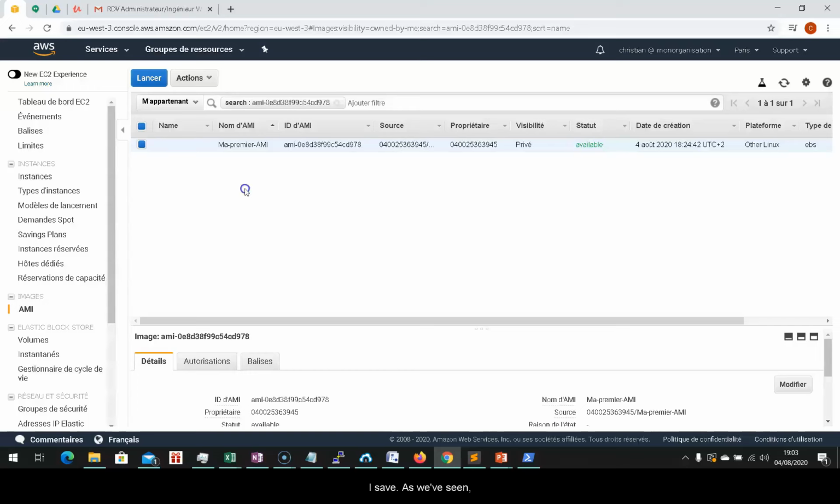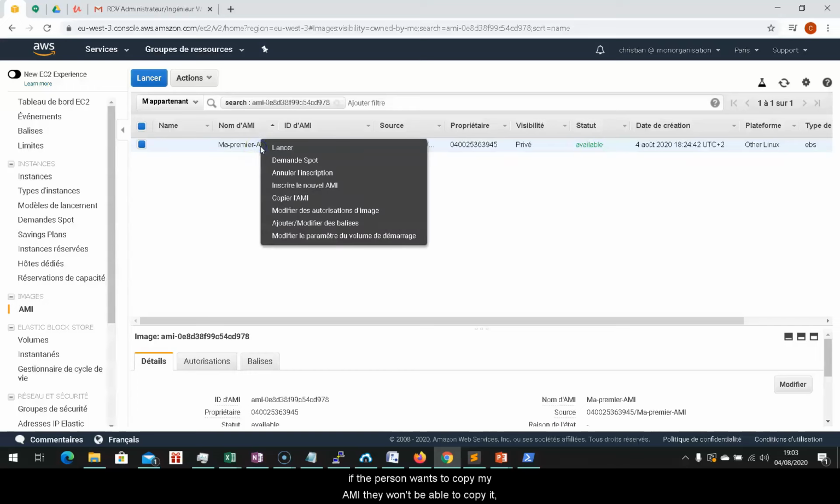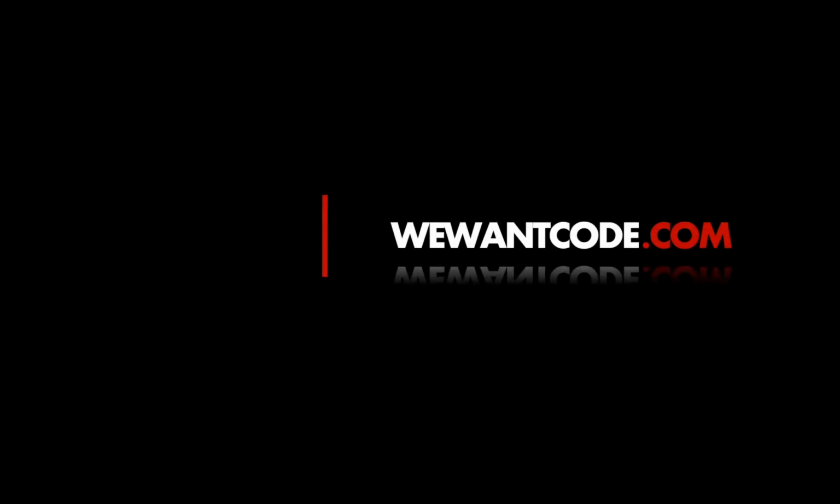I save. As we've seen, if the person wants to copy my AMI, they won't be able to copy it directly. They'll have to launch the AMI and then they'll be able to create an AMI from the instance they'll launch with my AMI. This is quite simple, but it is a concept that must be understood for the certification process.